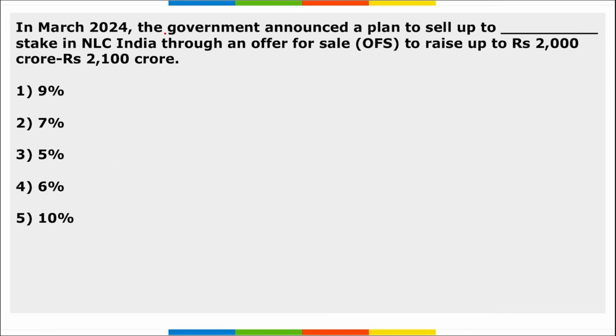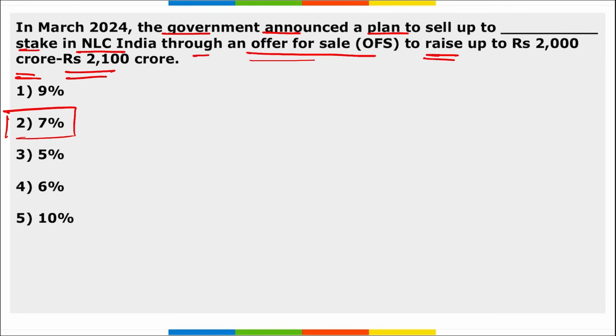Next, in March, the government announced a plan to sell up to 7% stake in NLC India through an offer for sale to raise up to 2000 crore rupees to 2100 crore rupees, right? And the government is looking to sell up to 5% stake in the state-owned firm with an option to exercise the green shoe option to sell an additional 2% stake here.